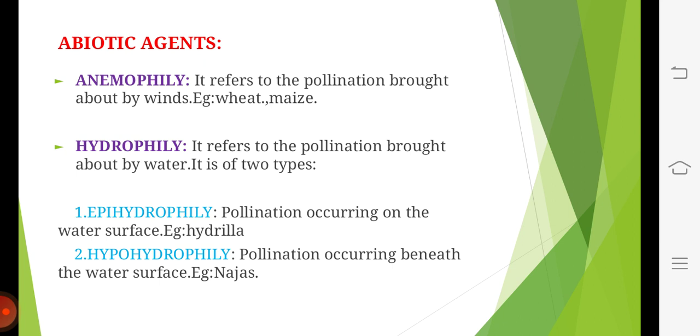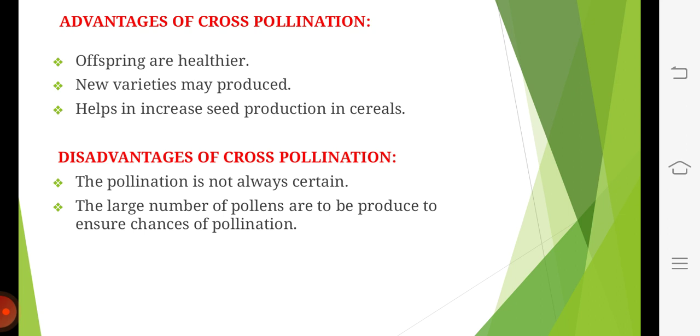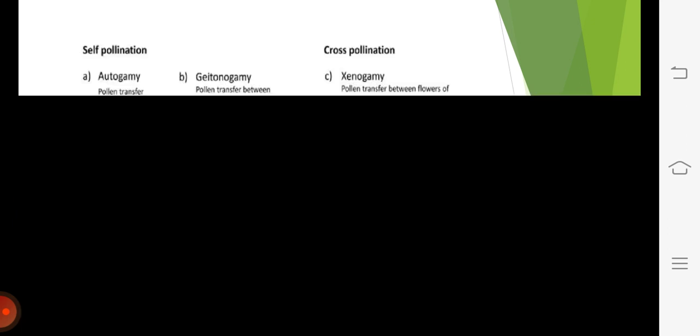Abiotic agents. This includes wind and water. Pollination by wind is called anemophily. Pollination by water is called hydrophily. Advantages of cross-pollination. New varieties and abundant seeds are produced. Disadvantages. It depends on pollinating agents. A lot of pollen grains are produced and wasted.